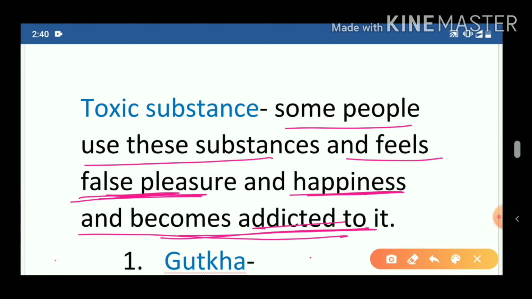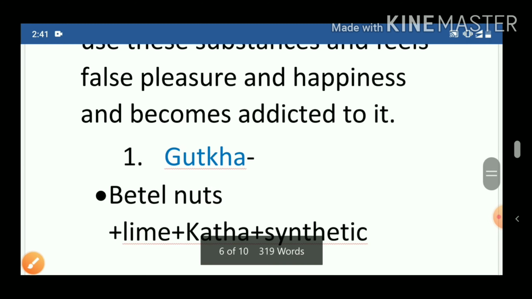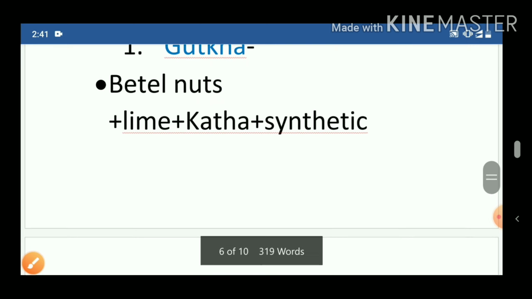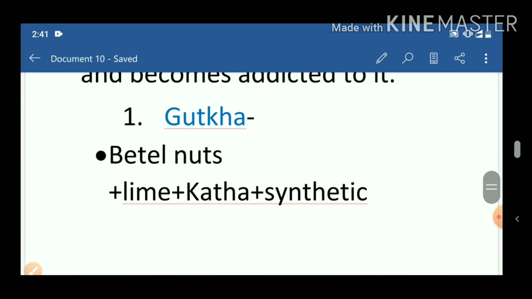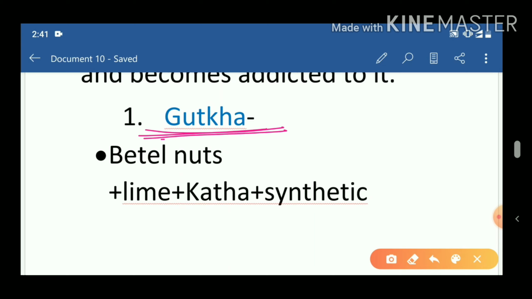In our topic we have four toxic substances, that is gutka, tobacco, alcohol and opium. In this class we will study gutka and tobacco. So the first topic is gutka. These are toxic substances which are eaten for pleasure and happiness, but these are false, these are not true. Now how is gutka prepared?